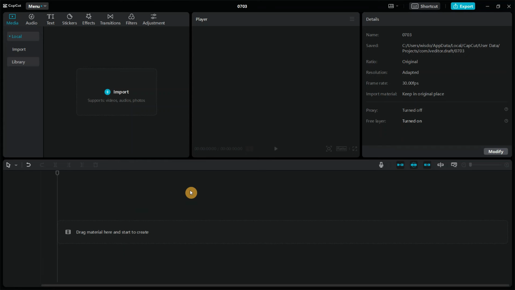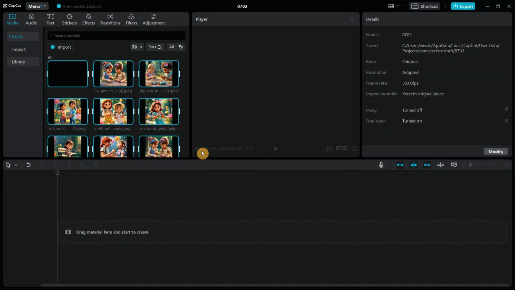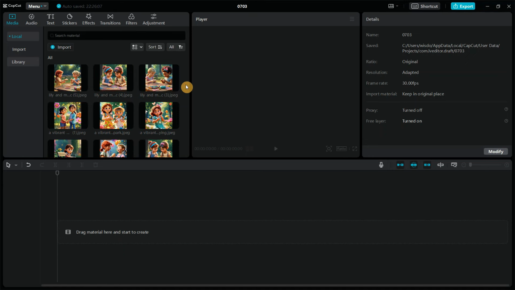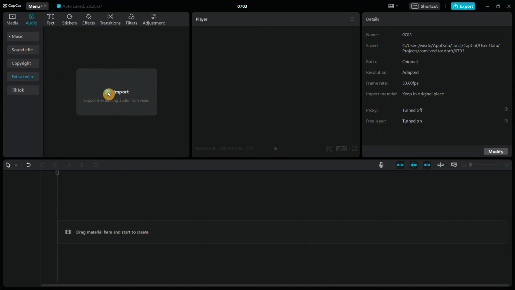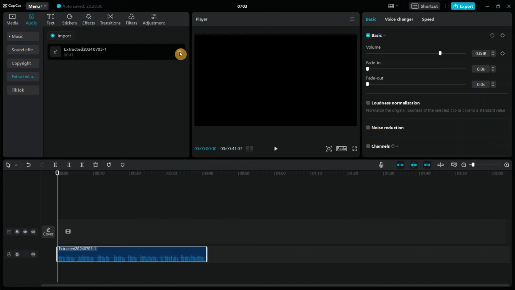Okay, so obviously, the first thing you need to do is to click on this plus sign to import your animated images and your voiceover. Then I'll go ahead and click on audio. And then scroll down and select extracted audio. Then I'll click here to import it. So you could see they have extracted the audio. I'll just click on this plus sign to add it to the track.